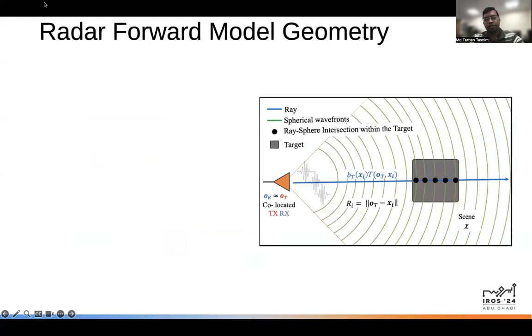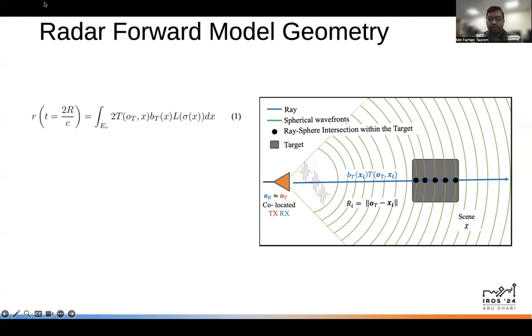This slide illustrates our radar forward model geometry and sampling strategy. A transmitted ray in blue is emitted towards the scene, propagating through the scene chi, weighted by the directivity function Bt of x, and the transmitted probability Tot of xi. All transmitted rays within the antenna beam width, shown as orange lines, are sampled at the intersection points of the sphere defined by the range samples.